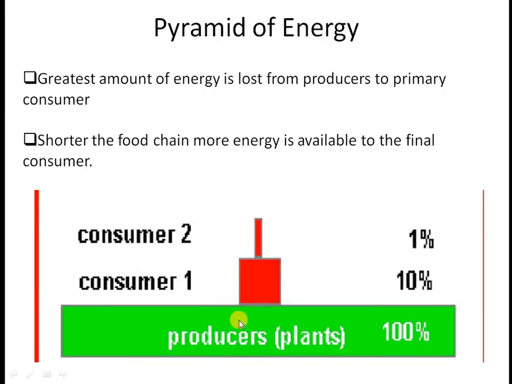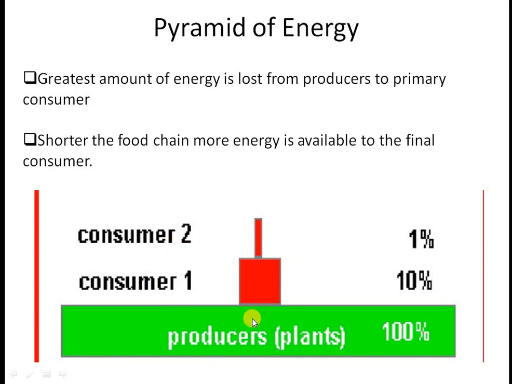Here is a graphical representation. Let's say the producer got 100% energy from the sun. This energy from producers to the primary consumer will be lost by 90%, and only 10% would be transferred to consumer 1, and then again 90% will be lost and 1% would be transferred to consumer 2, which is the secondary consumer.